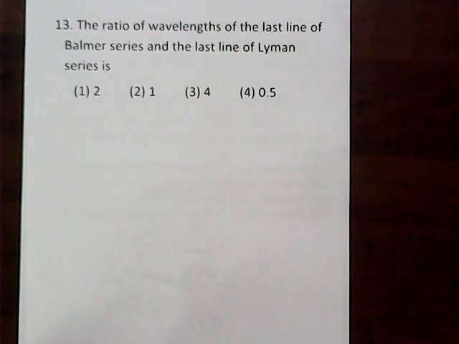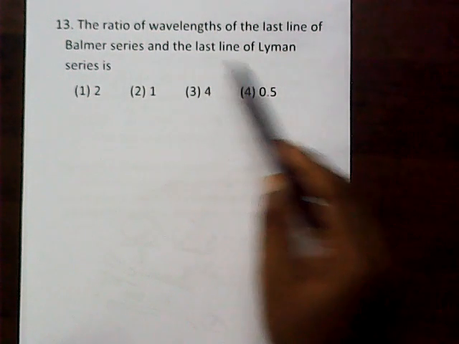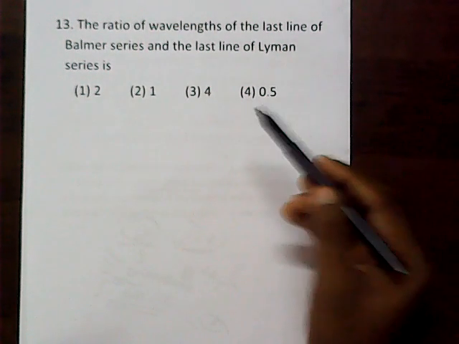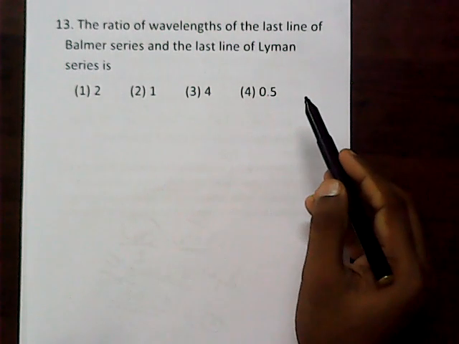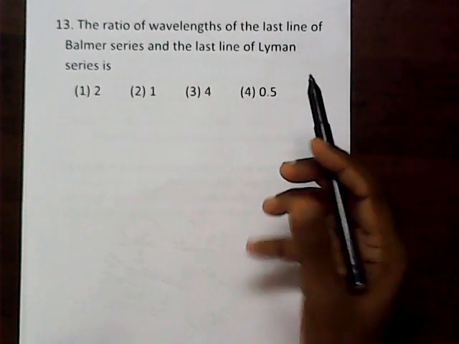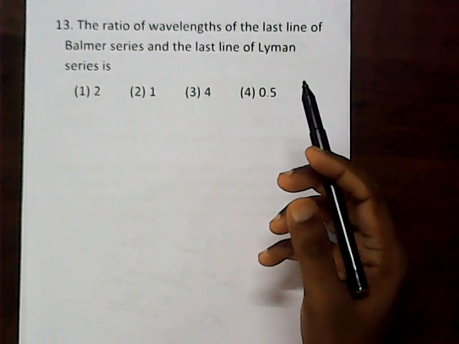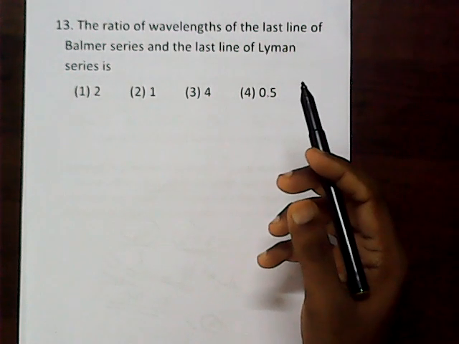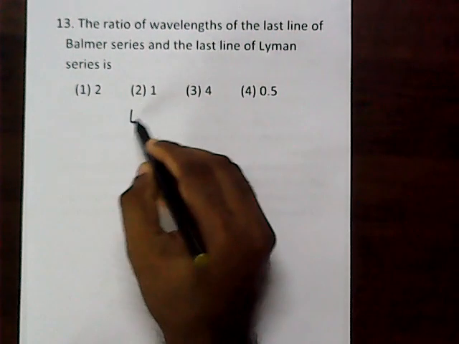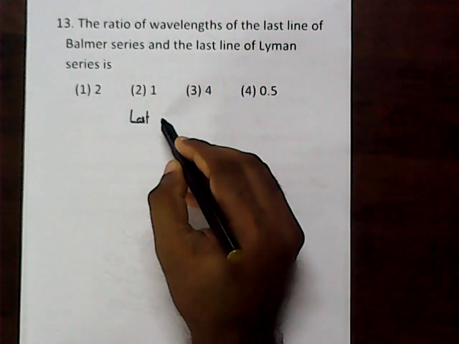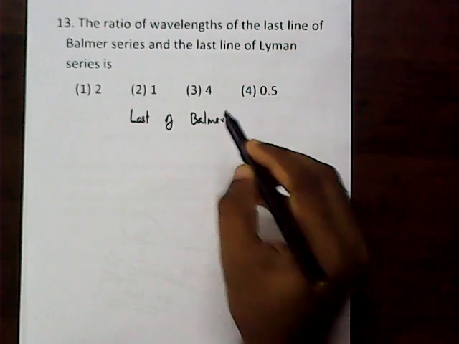The ratio of wavelength of the last line of Balmer series and the last line of Lyman series is. So you must go through the very important theory part for the atomic spectra of hydrogen. So we have to consider the last line of Balmer series. That is a very important one.